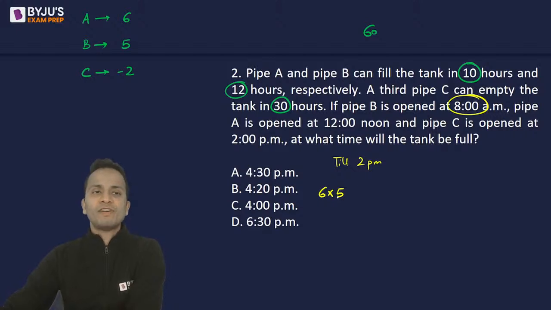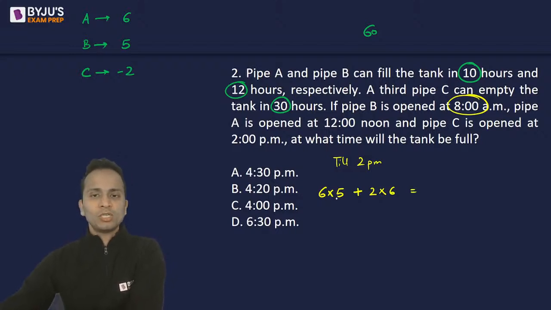6 hours, 5 units of work per hour. That means 6 multiplied by 5 units of work will be done by B. Now, talking about A, which was opened at 12 noon, up till 2 p.m., it worked for 2 hours. A's 1 hour work is 6, so 2 multiplied by 6 will be the quantity of work done by A up till 2 p.m.